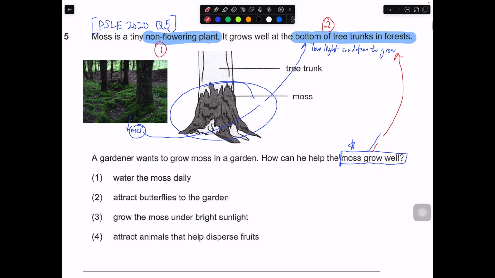So water the moss daily. Definitely it will help because all plants need water to grow, because water is needed for them to carry out photosynthesis so that they can make food. So usually in this case I would say number 1 is the correct answer. But let's take a look at why 2, 3 and 4 are not the correct answers.